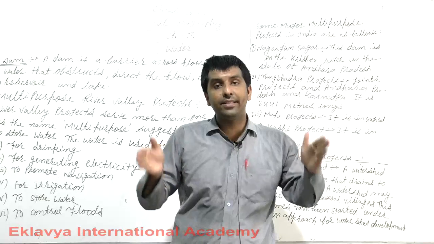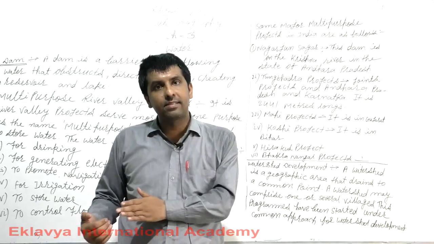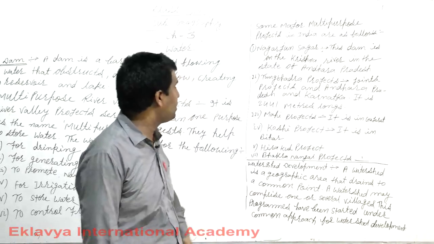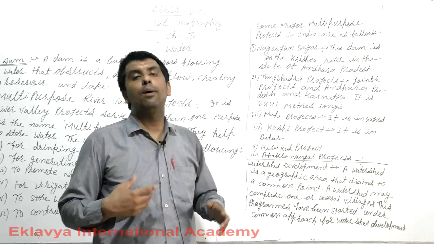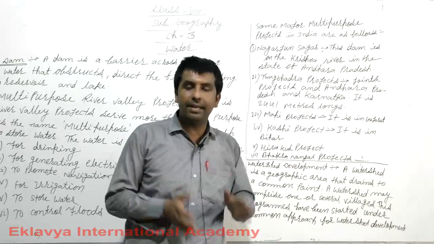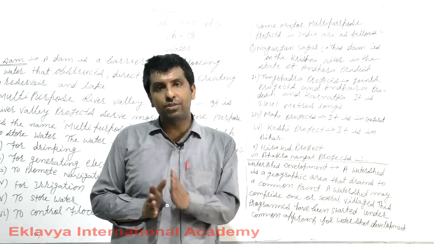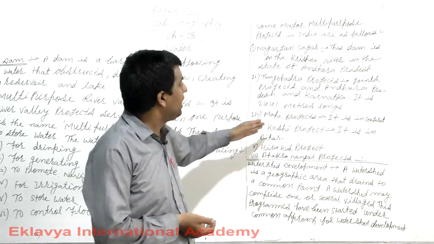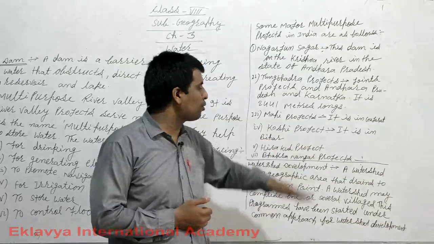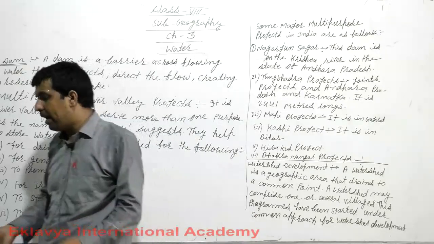Kosi river is known as the sorrow of Bihar because it brings floods, and many people of Bihar are affected by the water of Kosi. So Kosi project is in Bihar. It stores the drinking water. It is used for generating electricity. Hirakud project is in Odisha, Bhakra Nangal project and other projects are working in this.